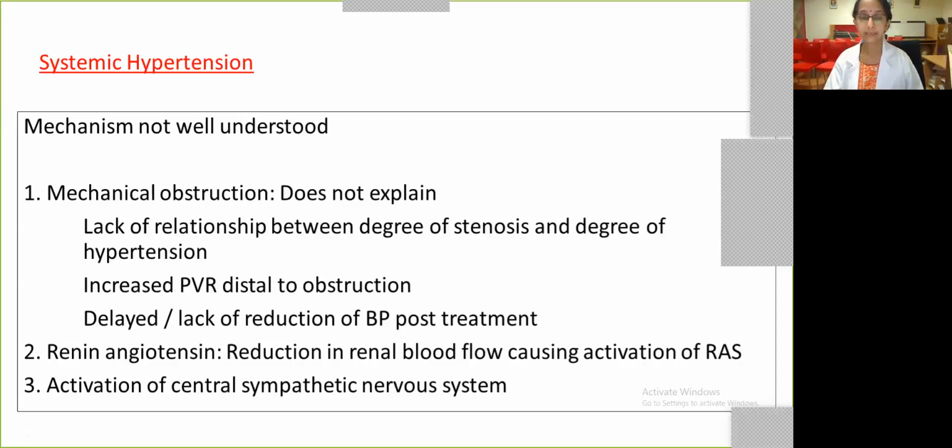And third possibility is due to activation of the central sympathetic nervous system, because of which it is a common policy to consider beta blockers in a pre-operative state so that the post-operative and the peri-operative control of hypertension becomes a little smooth.